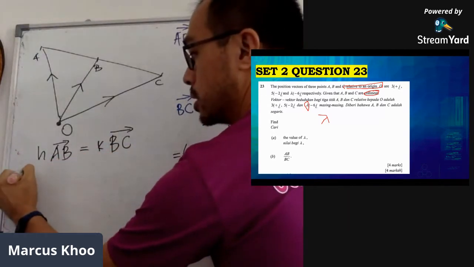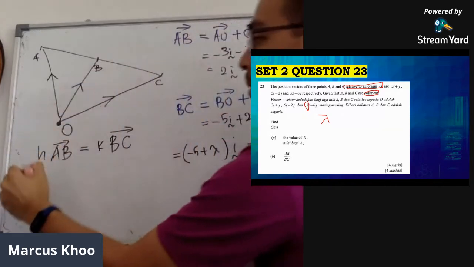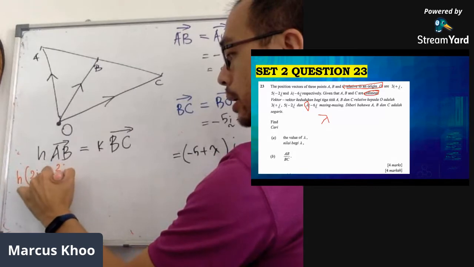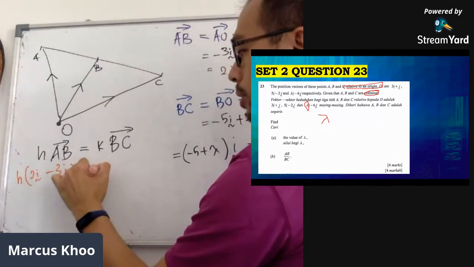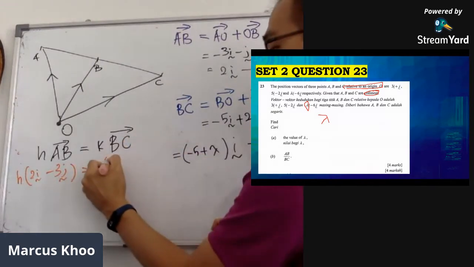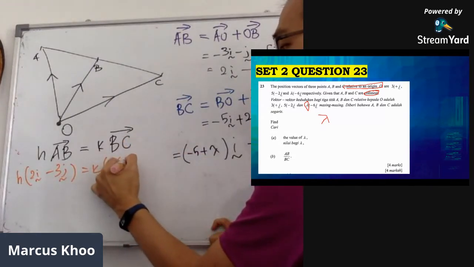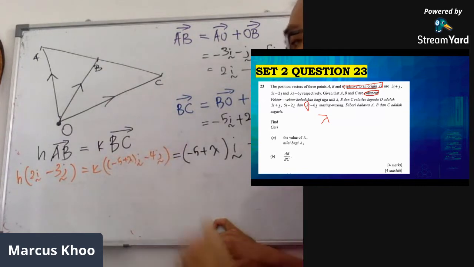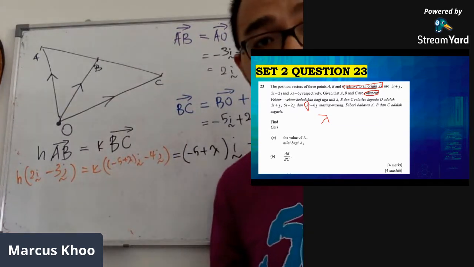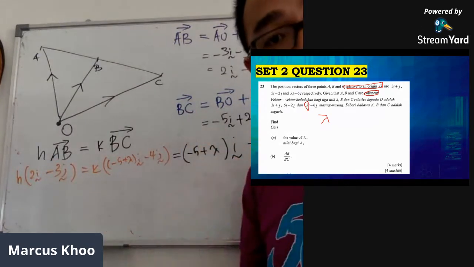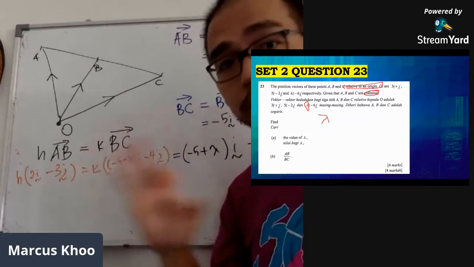So we have h times 2i minus 3j, equals to k times BC, this super long thing over here: negative 5 plus lambda i minus 4j. Then after that, we multiply the h and the k in. Don't worry, just multiply it in.